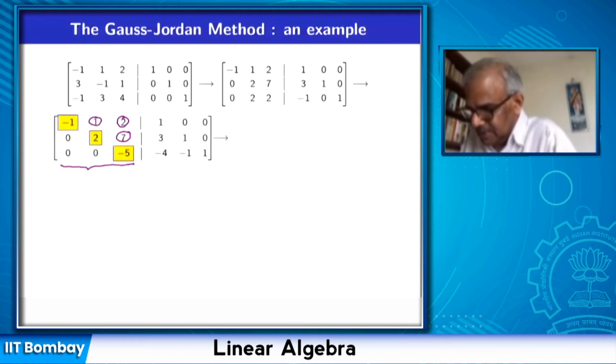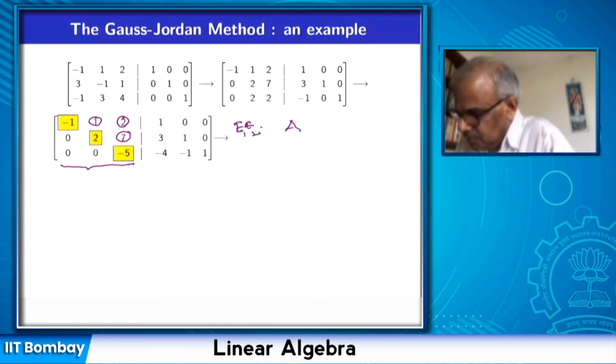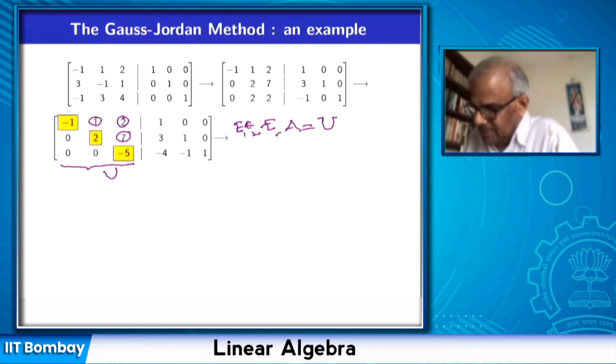The original matrix is invertible, because what has happened is the original matrix was A, and then we applied some elementary row operations E1, E2, ..., ER, and then this becomes this matrix U. This matrix U is an upper triangular matrix, and the diagonal entries are non-zero. And we showed that if I have a system of linear equations whose coefficient matrix is upper triangular and the diagonal entries are non-zero, it has a unique solution. So therefore this matrix A must be invertible.